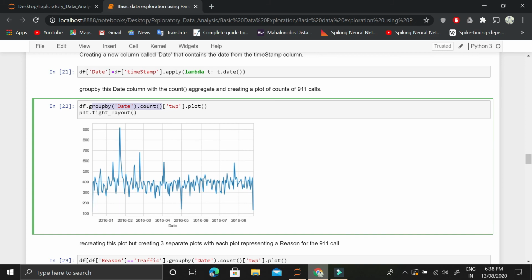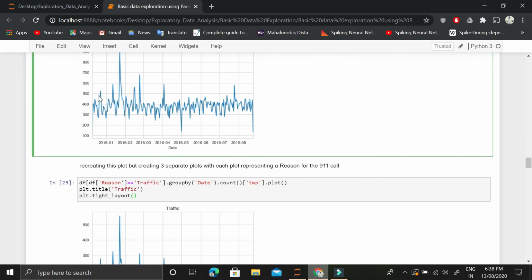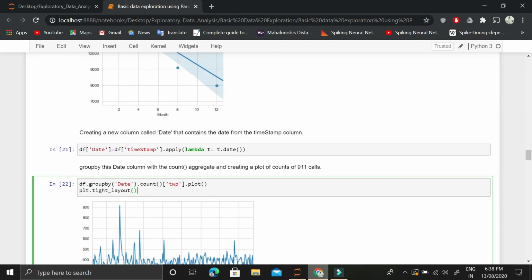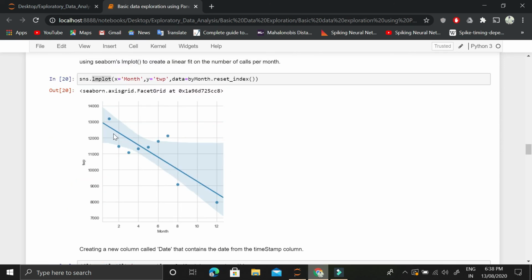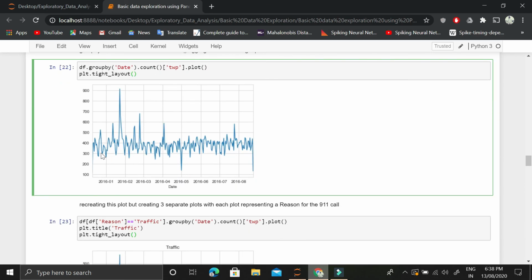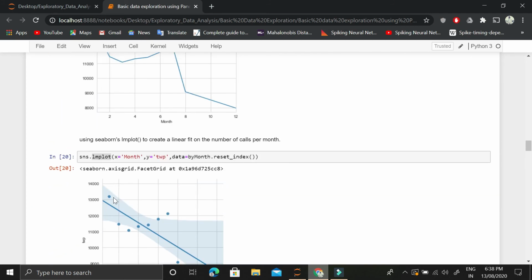Then what we want to look at is this trend: how the number of calls made actually varies from time to time, even within a month. So this is a broader aspect of month, that in each month how many calls were made, and then this is how many calls were made on each day. Once we aggregate all these calls together for the first month, we will get this single value.